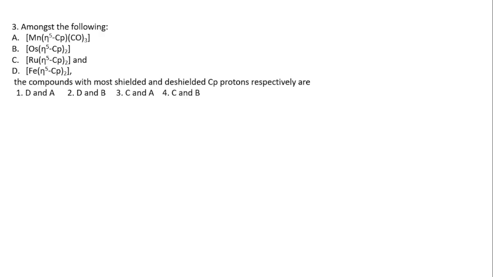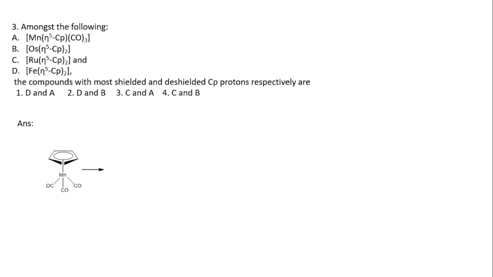So the next problem is: among the following, they are giving four complexes. You need to give the compounds with most shielded and deshielded Cp protons, respectively. Here you see the first complex. Here these are the Cp rings.